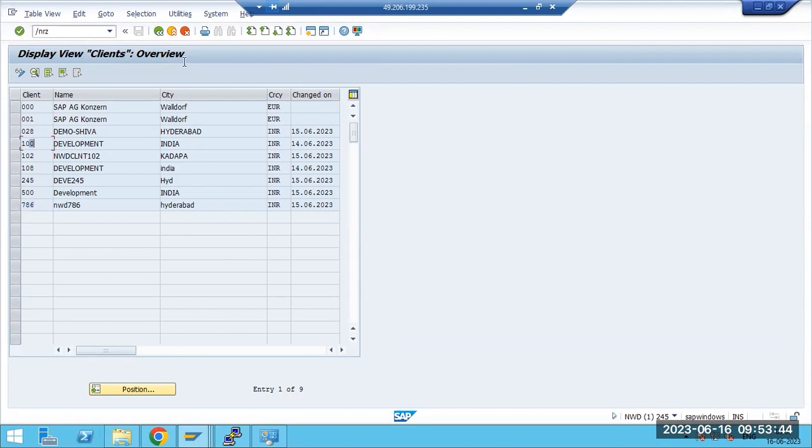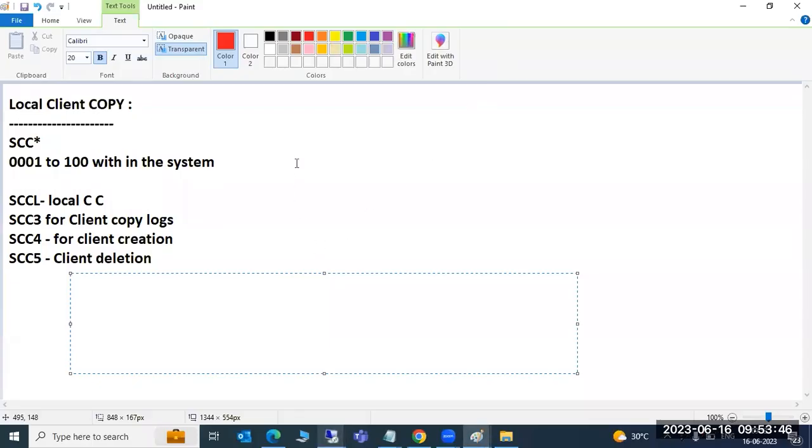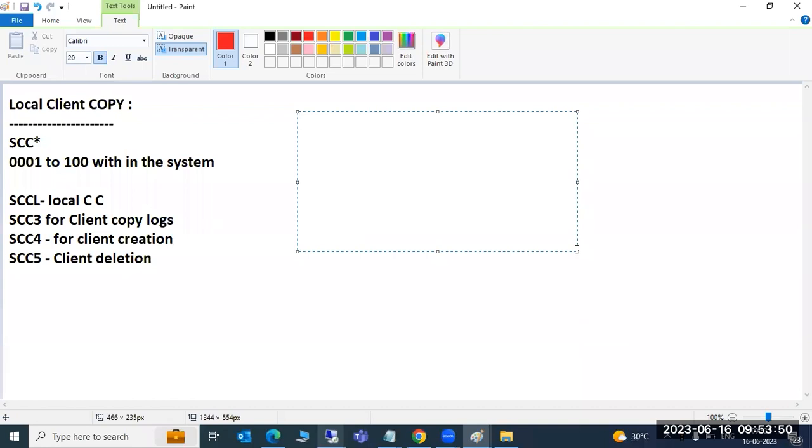So in the system we have client specific data, client independent data, cross client data. These parameters are all cross client. The user master data is client specific, means users are client specific. So I have the user in the 100 client. Shall I log into the 500 client with the same user password? No, it's not allowed, due to security reasons. Users are client specific only.